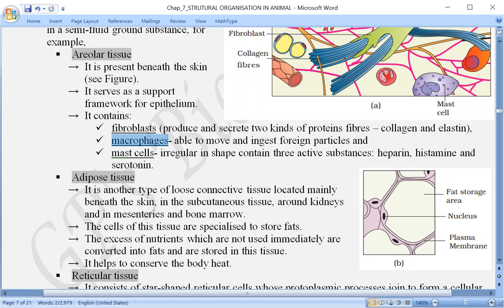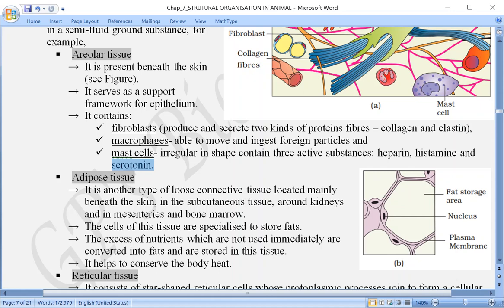And the third one over here is the mast cells. Again, they are also a part of the immune system. They have irregular shape, and they contain three different active substances, which are heparin, histamine and serotonin. At the time of allergy, our immune system recognizes some external substances that have come from outside our body.